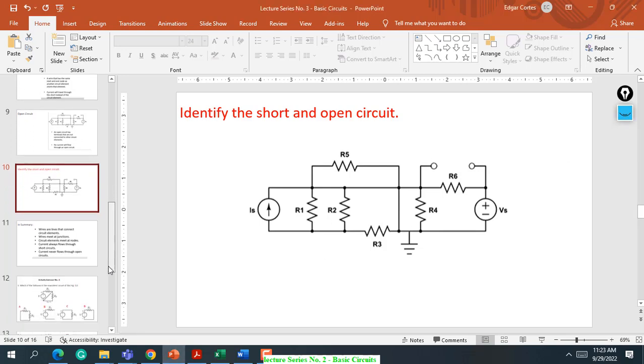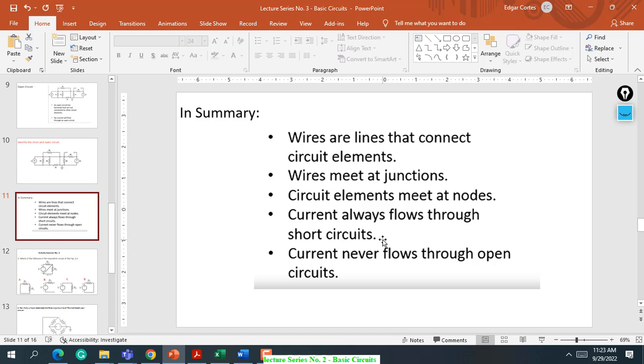And then we have this summary, no? So basically klase mo ra kay itong klase. In summary class, wires are lines that connect circuit elements, no? So wires meet at junction, okay? So these are the junction. Circuit elements meet at nodes, okay? And then current always flow through the short circuit, okay? So nganong current man mo flow short circuit, no?